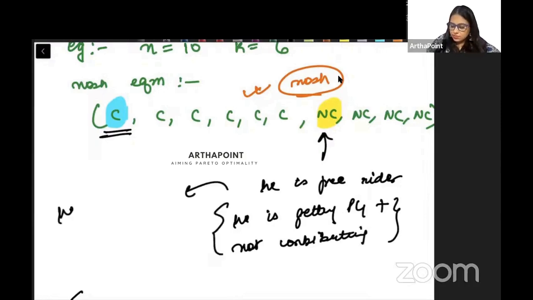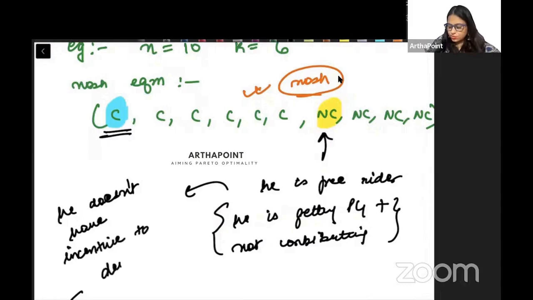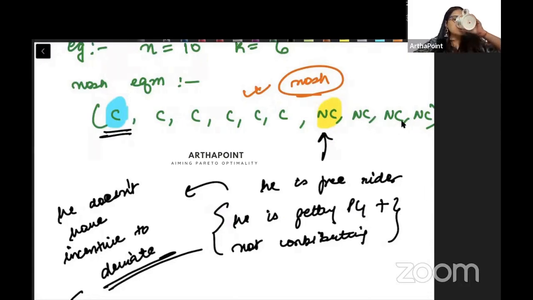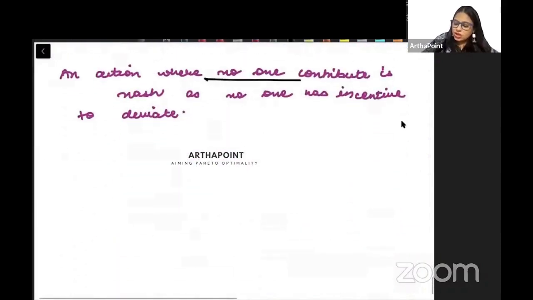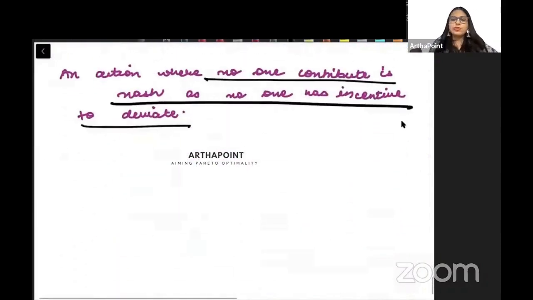So he doesn't have an incentive to deviate. He will also not deviate. There is no reason why he will deviate. Okay. Now the second Nash equilibrium is where no one is contributing.